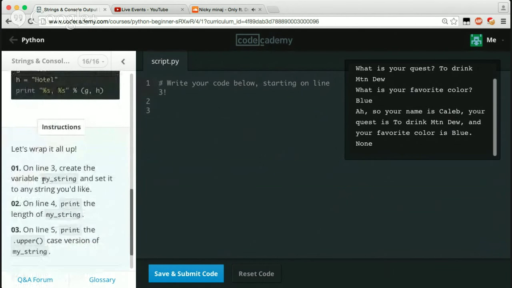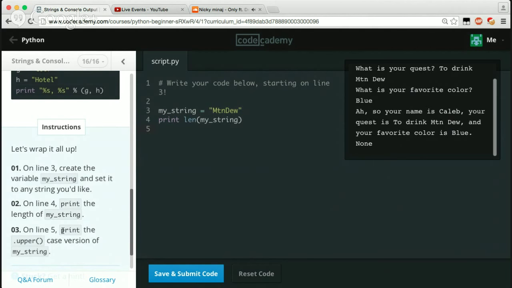Line 3, create the variable myString. I'm just going to go ahead and copy this, pop over to line 3, bam, and set it to any string that you like. And I'm just going to say Mountain Dew. There we go. Line 4, print the length of my string. So we're just going to say print, then the length, and then we're going to say my_string, like so.